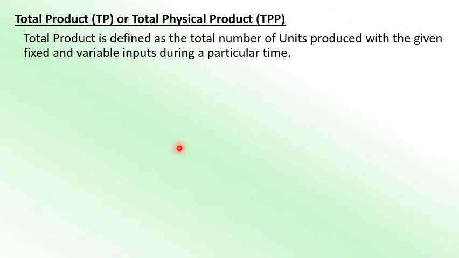Now we are going to learn the total product or total physical product. The meaning of total product and total physical product is the same, TPP or TP. The total product is defined as the total number of units produced with the given fixed and variable input during a particular time. So the total output produced with the help of fixed and variable factors during a particular time is known as the total product, TP, or total physical product, that is TPP. Both are the same thing. Do not get confused.